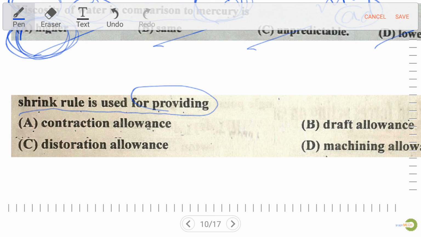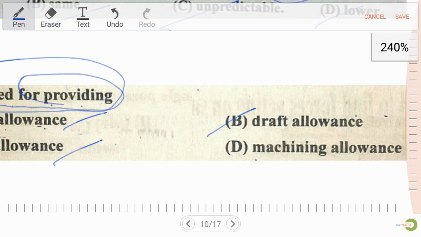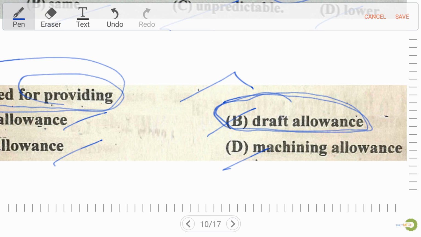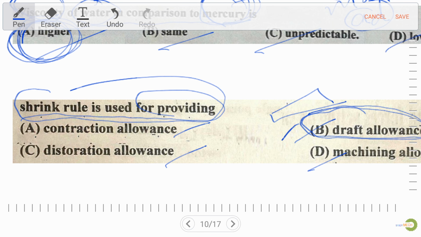Shrink rule is used for providing. This is a question from casting. Option A contraction allowance, option C distortion allowance, option B draft allowance, and option D machining allowance. Well, draft allowance is given to remove the pattern from the mold without damaging the edge and corner. So over here draft allowance is not our suitable answer. And as we focus on the question, shrink means contraction. So shrink rule is used for providing option A, contraction allowance, which is our right answer.